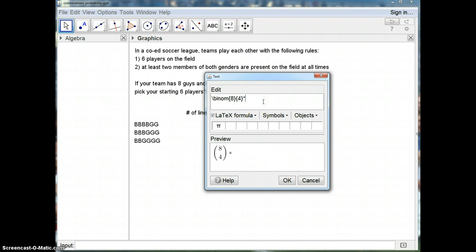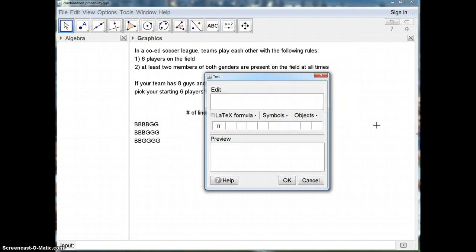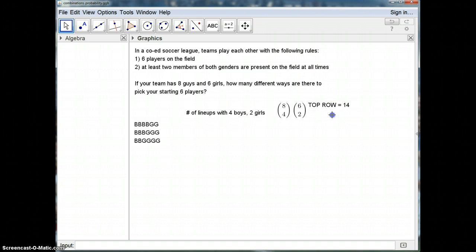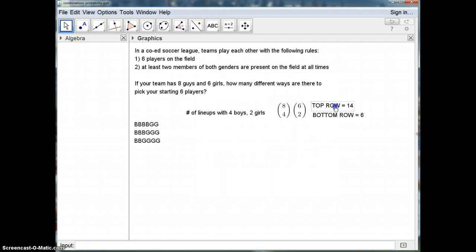Then we multiply this by 6 girls, choose 2 of them. You'll notice that you know you're doing these questions right when the top row is 14, because there are 14 players on the team, and the bottom row always adds up to how many you actually need to choose. I have 14 people and I need to pick a starting lineup of 6.